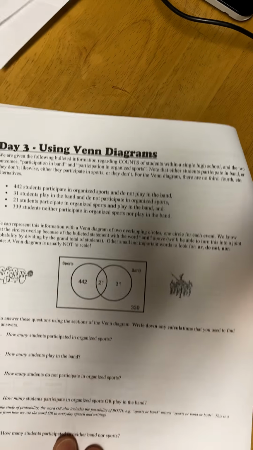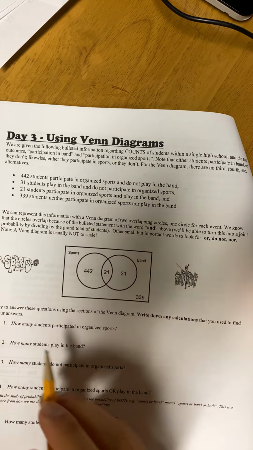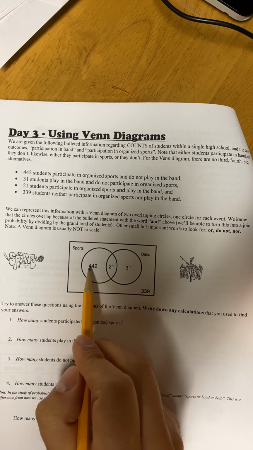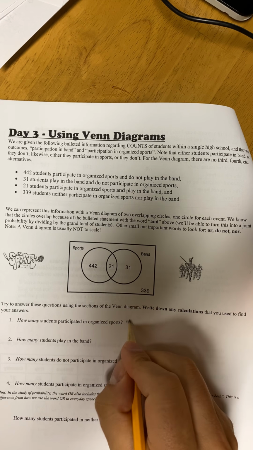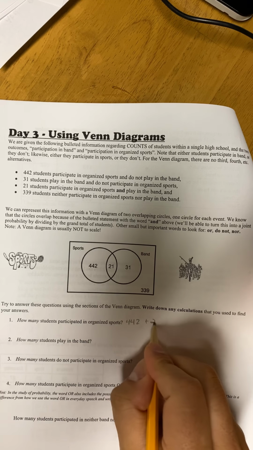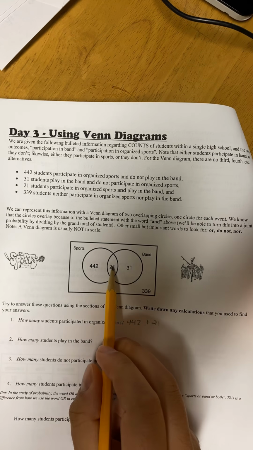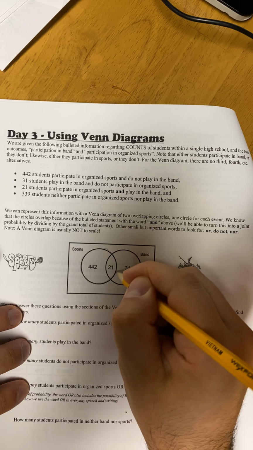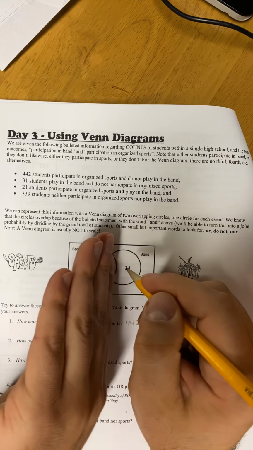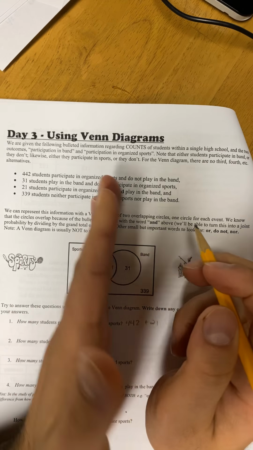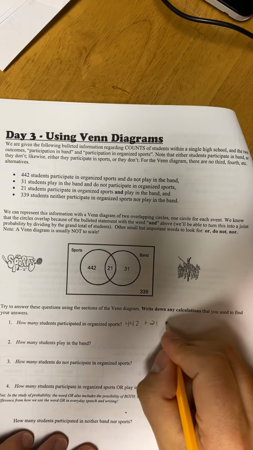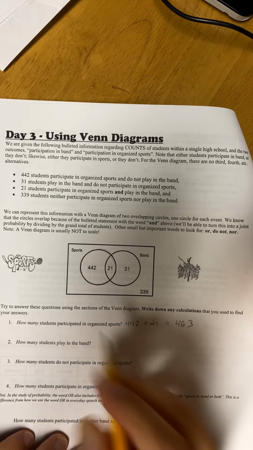All right, so let's go here. So here's a Venn diagram, sports and band. How many students participated in sports? Well, 442 and 21. Because these are sport band people and these are sport people, but in the bubble of sports, 442 are standing on this side of the room, 21 kids are standing on that side of the room. So 442 plus 21, there's 463 athletes.